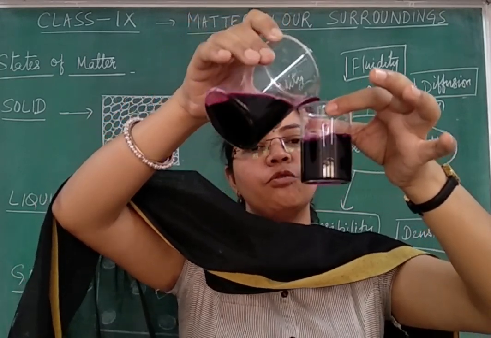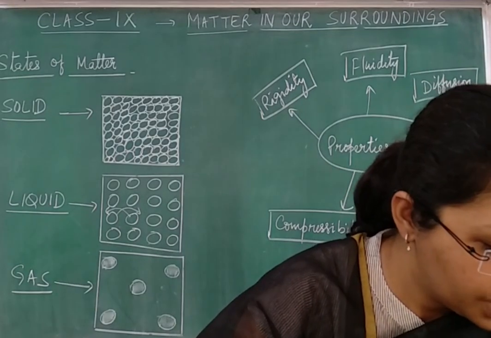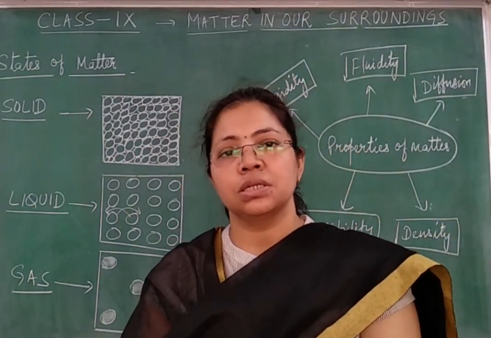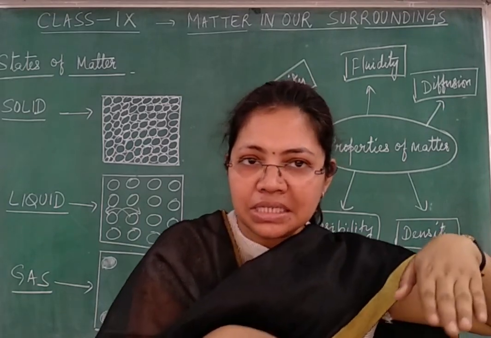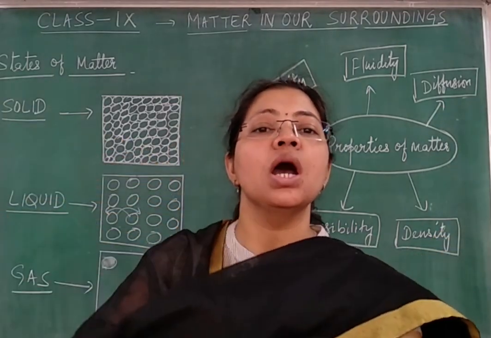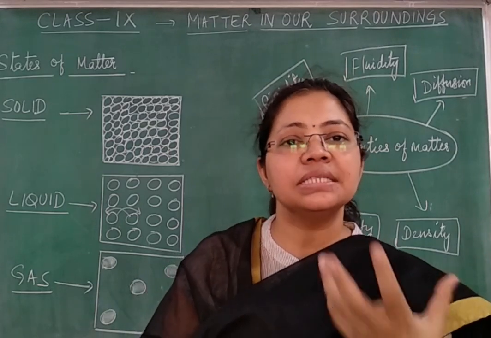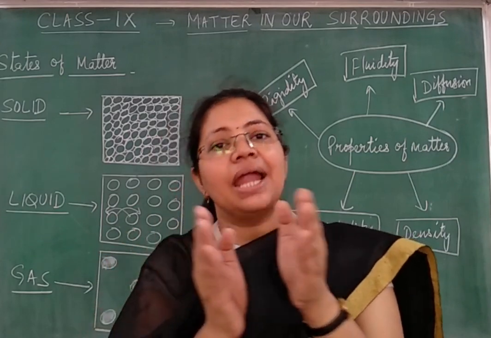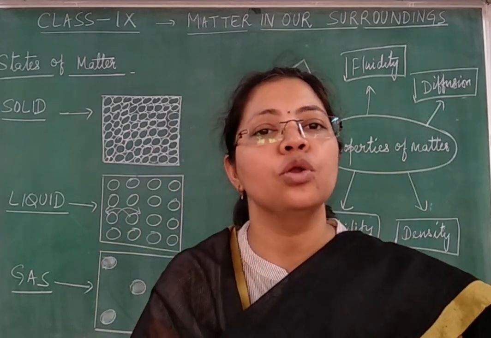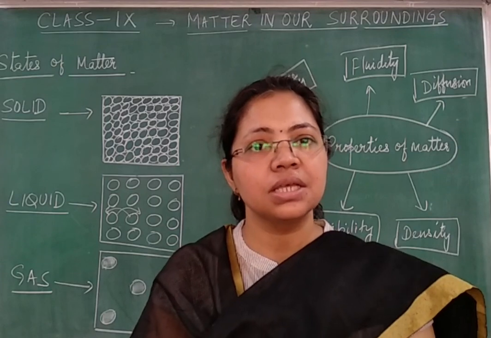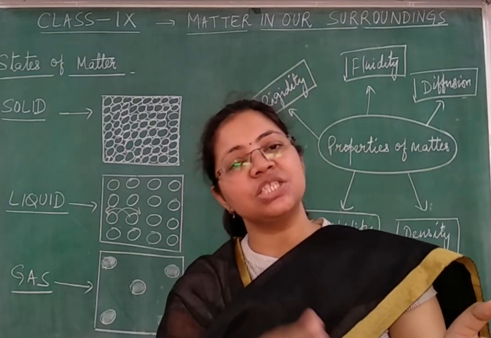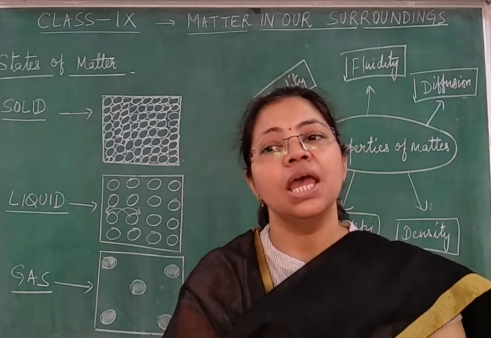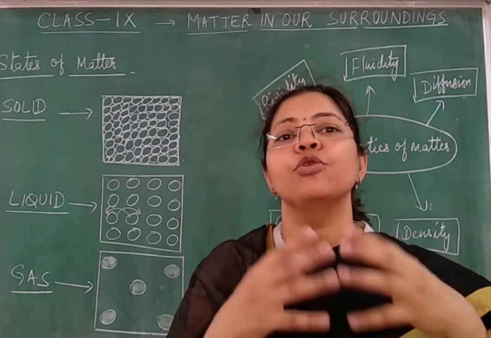It is flowing like that. And if I spill it on the floor, you might have seen yourself that when water spills on the floor, it automatically starts moving from one place to another. So water is an example of a fluid. In fact, children, liquids and gases collectively are known as fluids because they can move from one place to another on their own. So they are fluids, and this property we call fluidity.